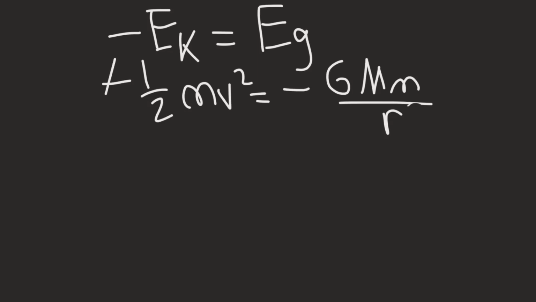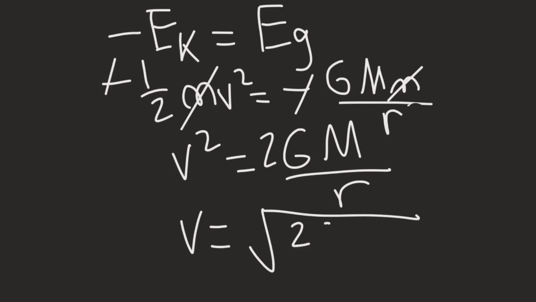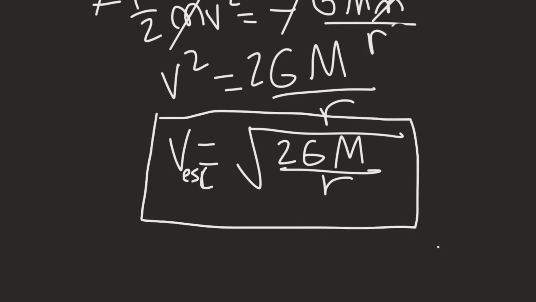Hence, if we cancel some things out and move some things around, v squared equals 2GM over r, and v equals the square root of 2GM over r. This is the escape velocity. Furthermore, this achieves the objective of making the total energy equal to 0, meaning there is no longer any impact of the gravitational field on the object.